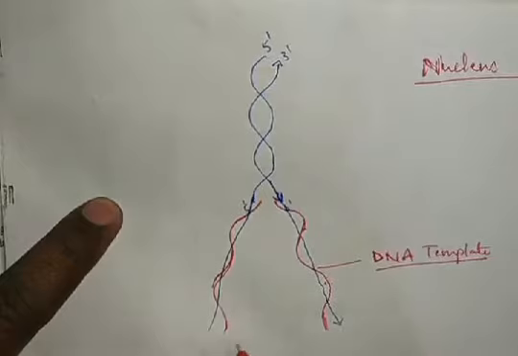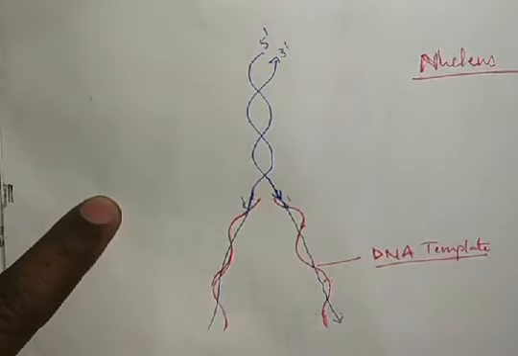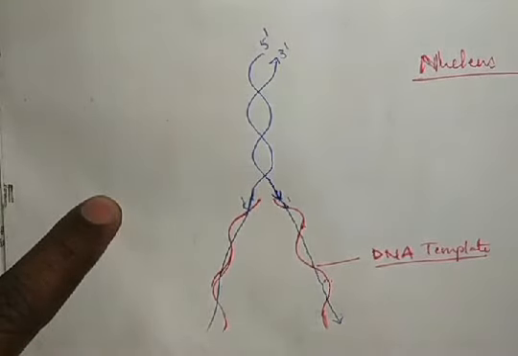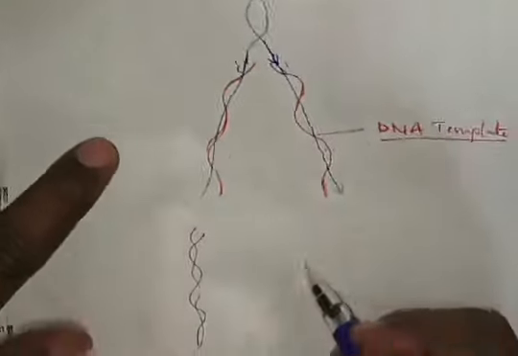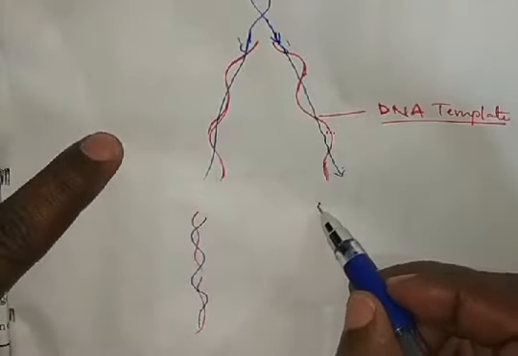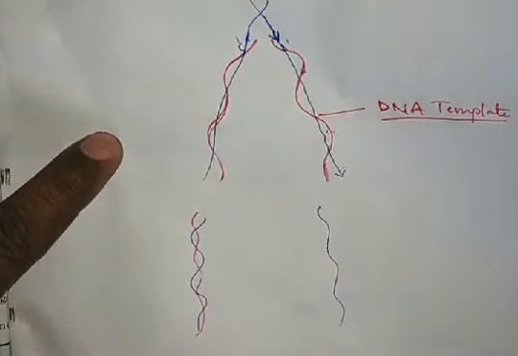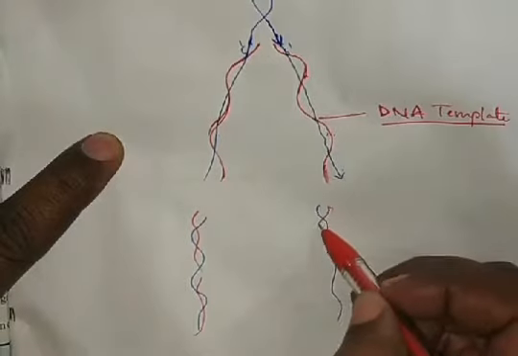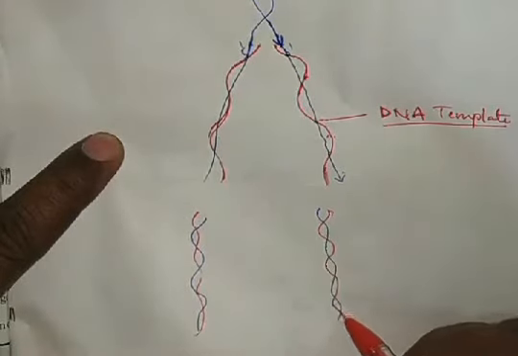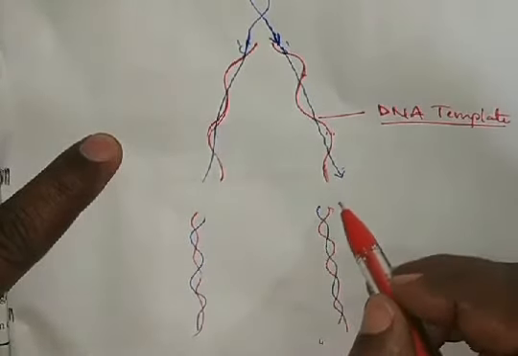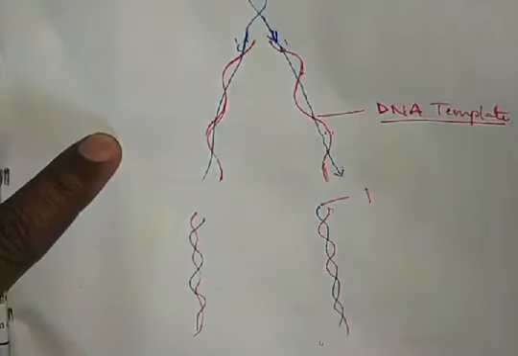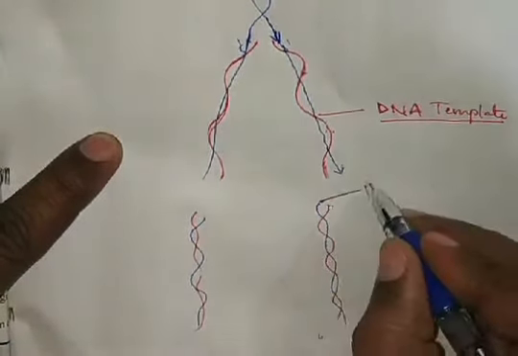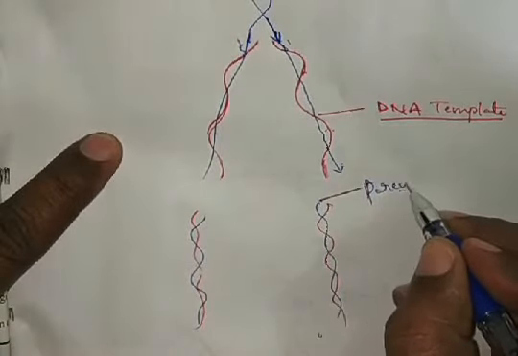That means each daughter DNA, now this is one daughter DNA, this is one daughter DNA. The blue color represents the parental strand. This is a parental strand.